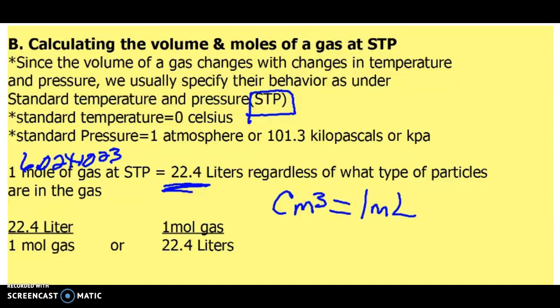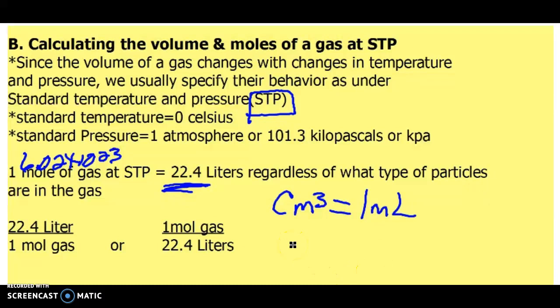But if you see STP stated in a problem, just know it's stating that, yep, we're at standard temperature and pressure, so we don't have to do any other extra conversions. All right, so 1 mole of a gas at standard temperature and pressure occupies 22.4 liters of volume, as we already stated. Remember, 1 mole is this many particles. We've done those conversions already. So this is regardless of what type of particles are in the gas. It doesn't matter.